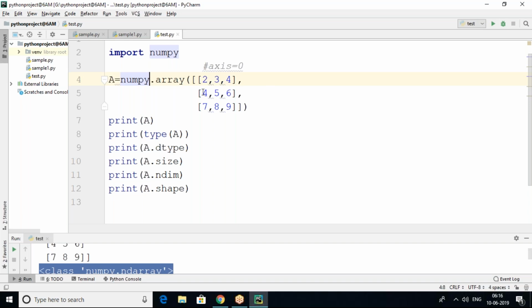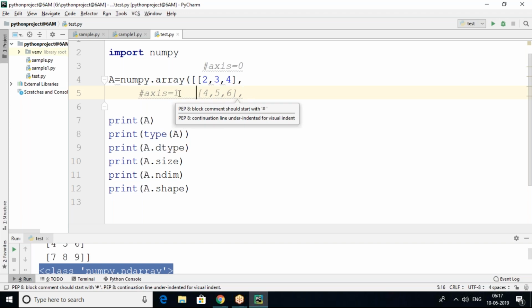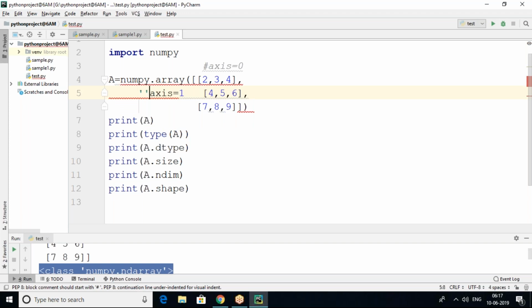This is the row part and the column part.